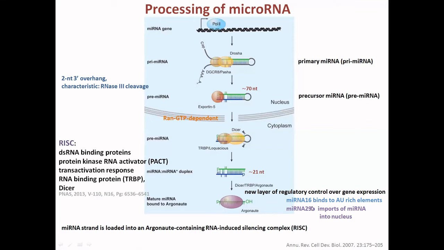So microRNA 16 binds to the AU rich element, and microRNA 29b is another example. This microRNA also imports microRNA into the nucleus.